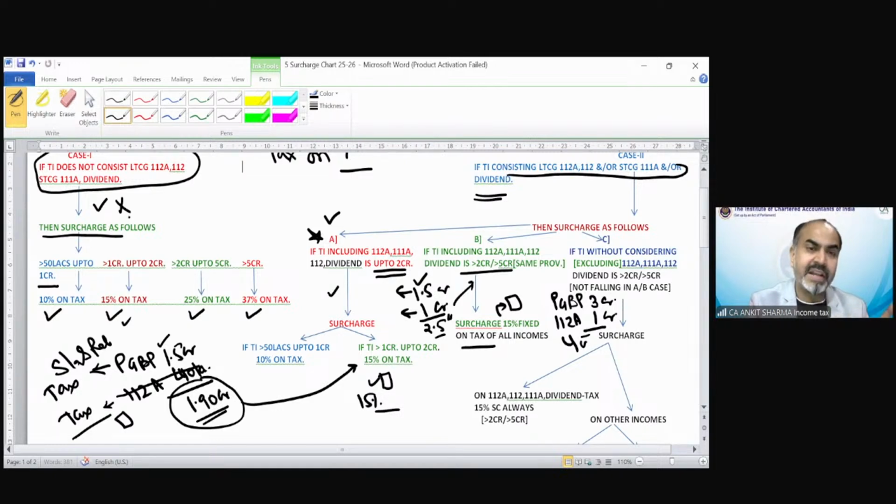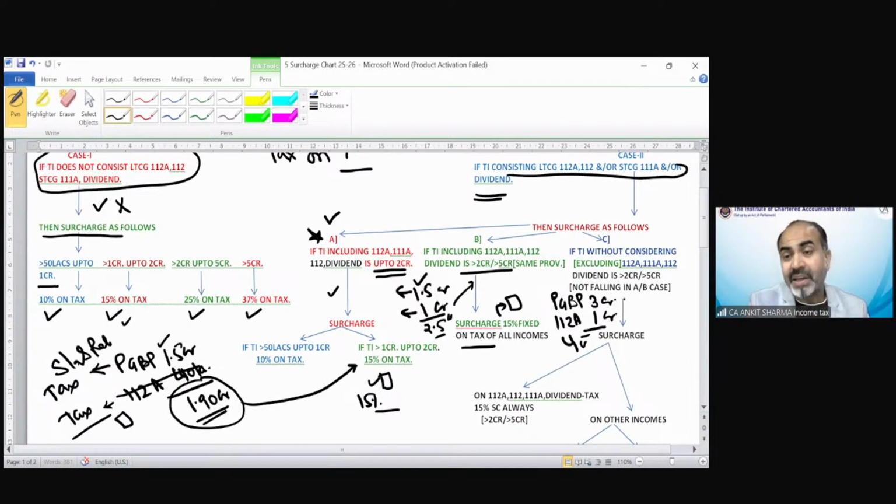No, because that category includes only those cases in which income exceeds 2 crore only after including the special category of income such as 112A, 111A, dividend or 112.